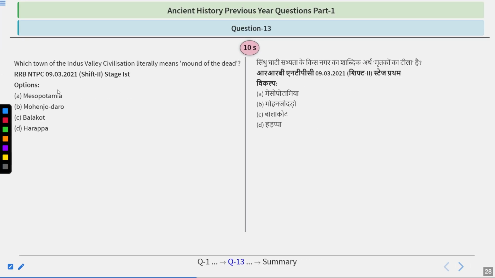Another question: which town of the Indus Valley civilization literally means mound of the dead? The options you have: Mesopotamia, Mohenjo-daro, Balakot, or Harappa. I'm giving you the time. Please check out the answer.